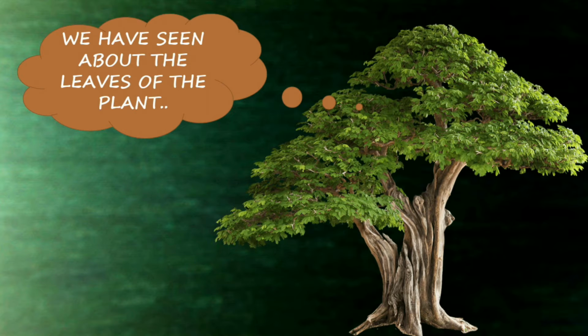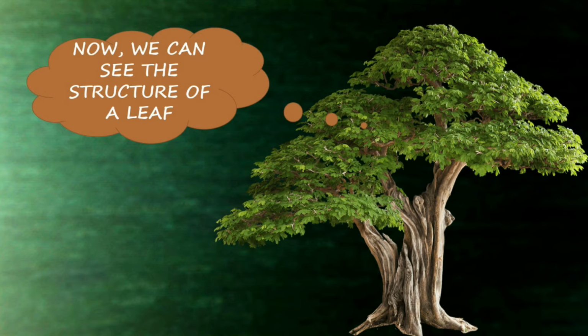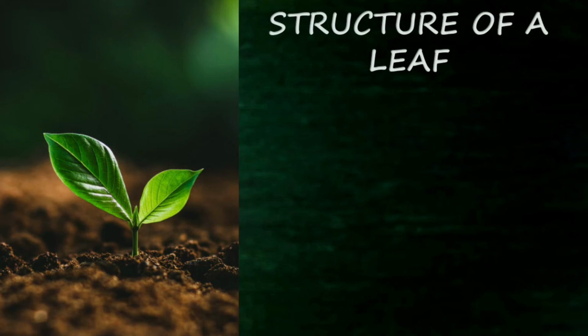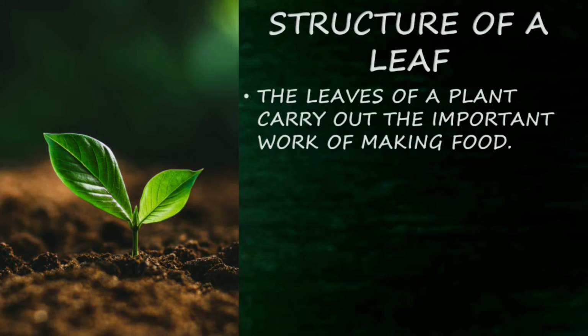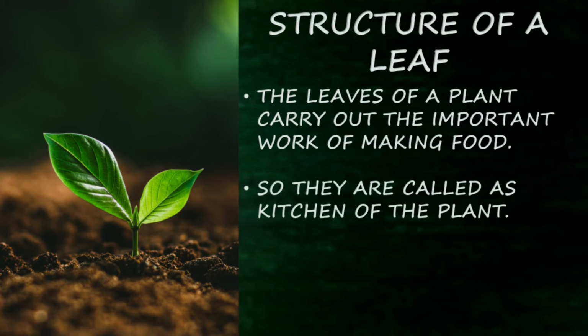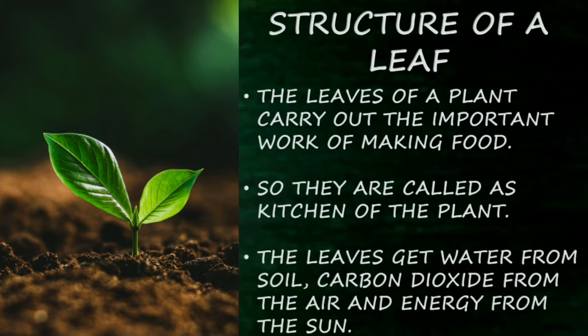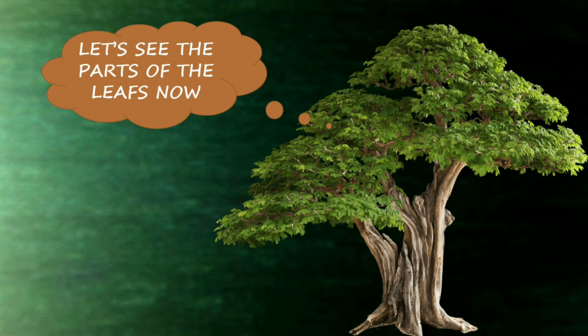We have seen about the leaves of the plant. Now we can see the structure of a leaf. Structure of a leaf. The leaves of a plant carry out the important work of making food. So they are called the kitchen of the plant. The leaves get water from soil, carbon dioxide from air, and energy from the sun. Let's see the parts of the leaves now. Leaf is one part of the plant, whereas the leaf has different parts. Now we will see it in a brief way.